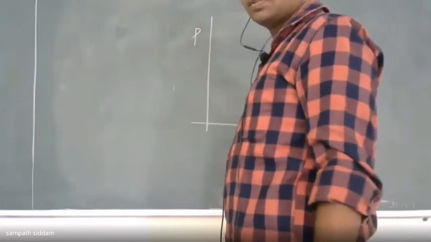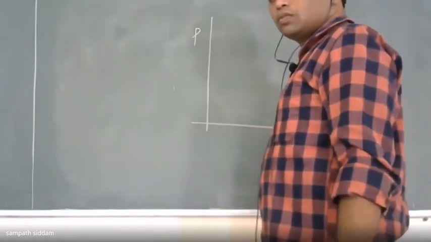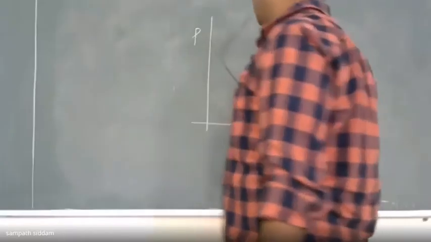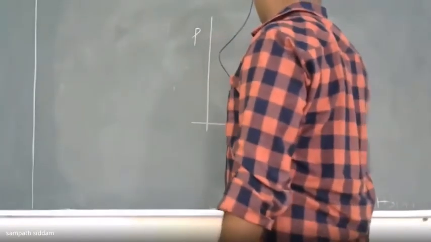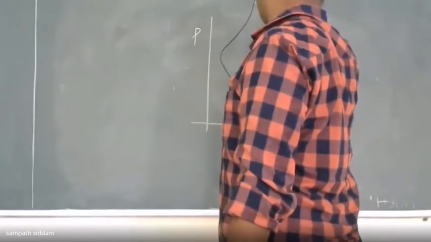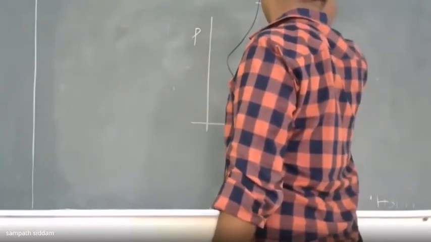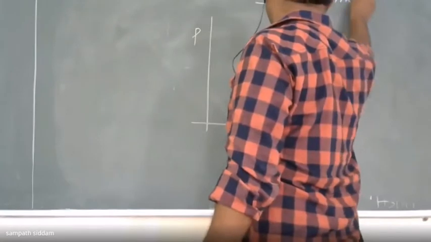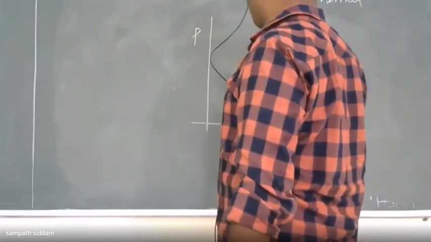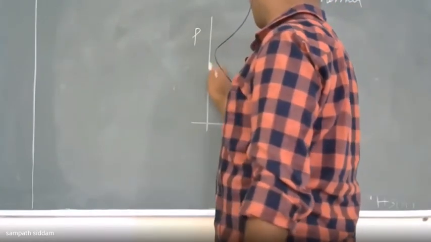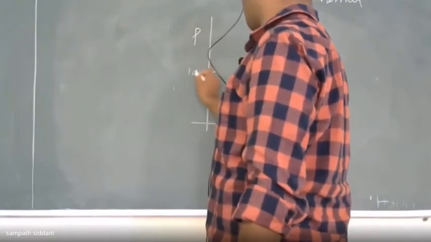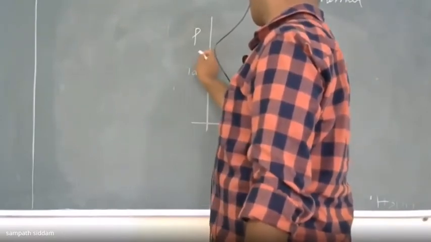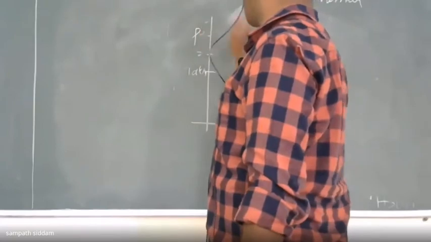Everyone? Right. So here, in the PV diagram, I'm taking the temperature as constant, that is isothermal. First, I'll start at 1 atmospheric pressure, through 3 and so on.